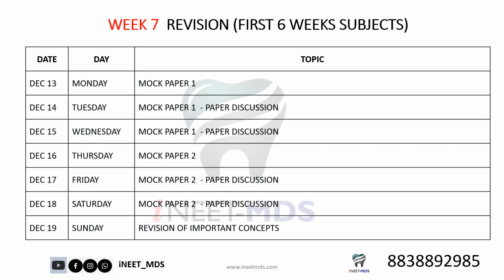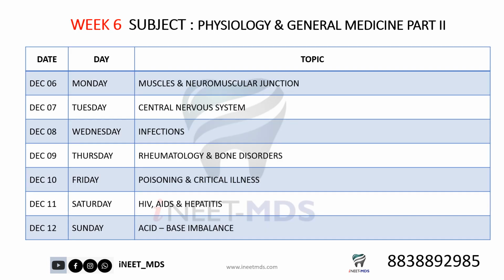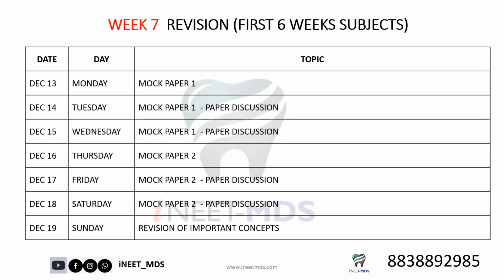Once all the 6 weeks, that is the blue tables, are over, we have the 7th week, which is a revision week. The first 6 weeks' subjects which were covered will be there in the mock paper. So there will be 2 mock papers wherein questions will be asked only from those topics. It is not a full portion paper.